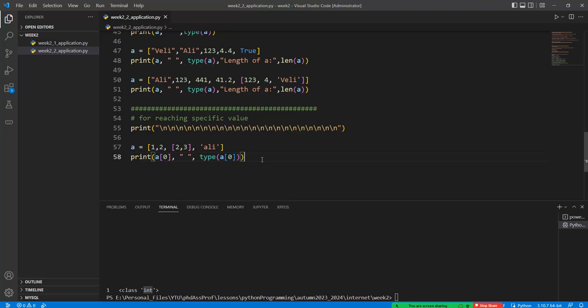Okay, but if I reach the third element, 0, 1, 2, and so this is the list value, and so the type of a[2] is equal to the list value, like this one. Okay, do you understand it?